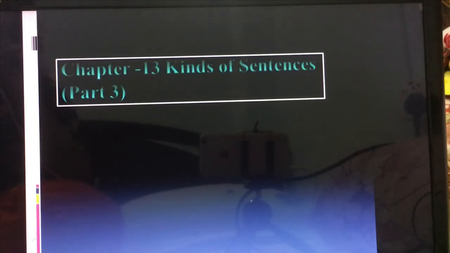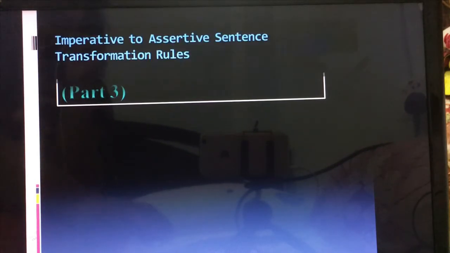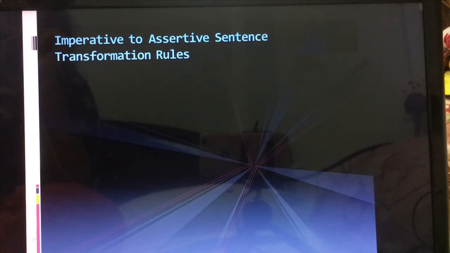Today we are going to start the discussion we just left over. We started the chapter 13, kinds of sentences, and this one is part 3 lesson. Let us just summarize the lessons which we have completed so far. We got to know the kinds of sentences and the definition and examples for each. And the next part we got to learn about the transformation of sentences, and that was assertive to interrogative. Now today we are going to learn about something more of transformation. So let's see. Imperative to assertive sentences.